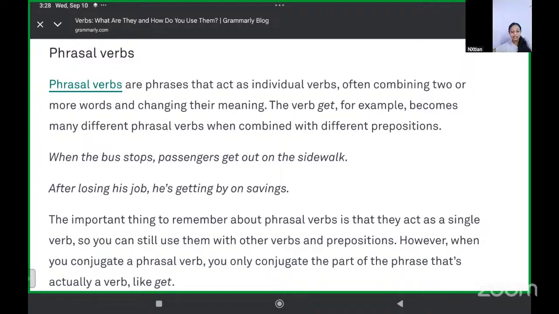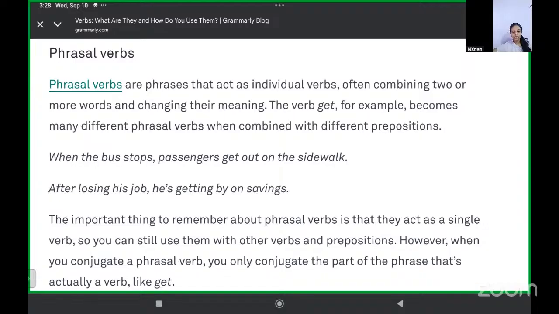"After losing his job, he's getting by on savings." They act as individual verbs, combining two or more words and changing their meaning. So when you combine some verbs with different prepositions, they become different phrasal verbs.